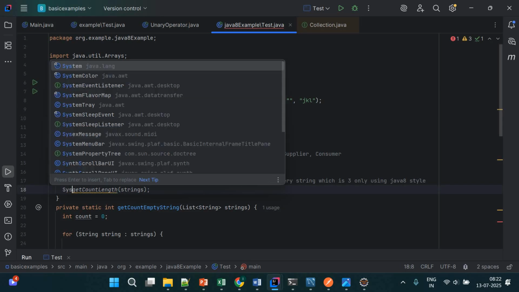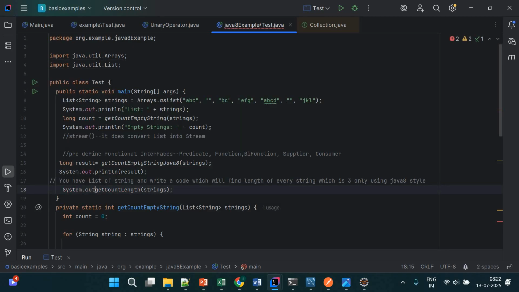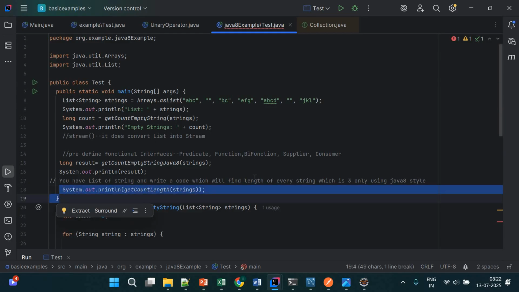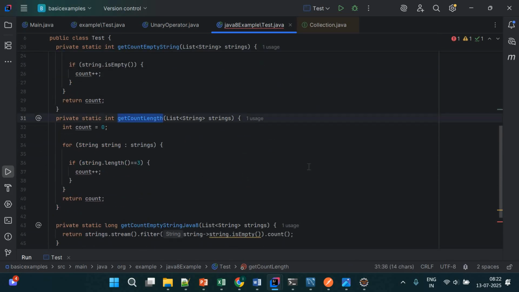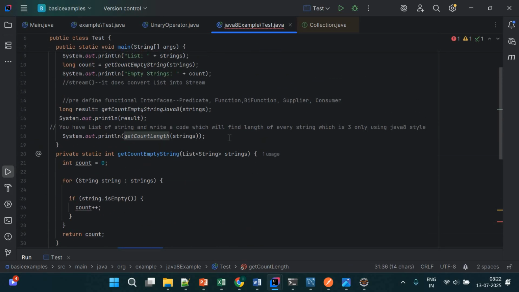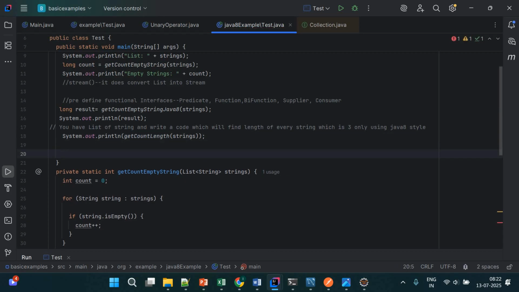So, System.out.println, and I will pass this inside that only. Okay, get count length. Now I have to perform the same for Java 8 also. How can we do it? In Java 8, it's too simple, right? Let me make it here only. So first again we have to write the same.